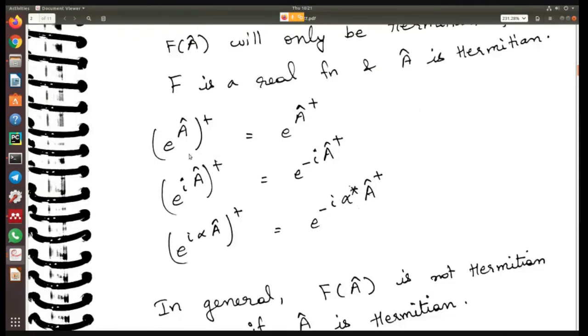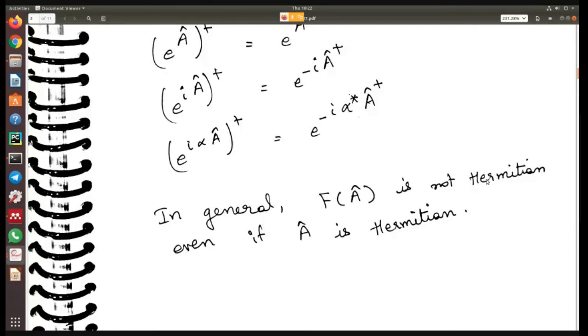Then these are some of the other properties. So (e power A) whole dagger means e power A dagger. For (e power iA) whole dagger, like I told you, wherever you have i it becomes minus i, and wherever you have A it becomes A dagger. So what we are getting here is e power minus i into A dagger. The complex number becomes its complex conjugate, and A becomes A dagger. Here also, (e power i alpha A) whole dagger, we are assuming that alpha in general is a complex number, and we'll get e power minus i alpha star A dagger.